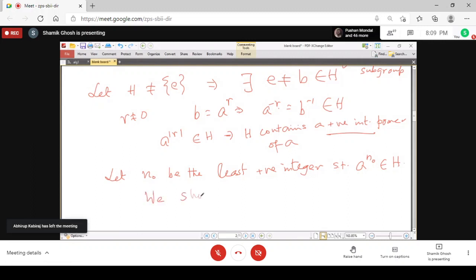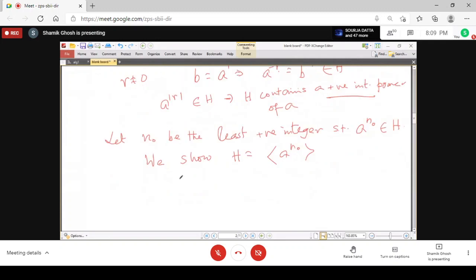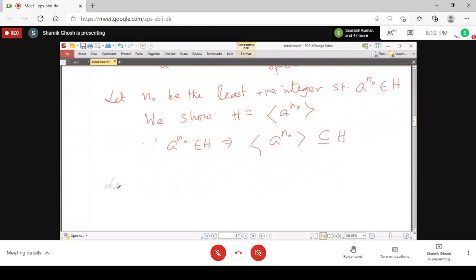And we show that H is actually equal to the subgroup generated by a to the power n0. H is cyclic, and that is generated by a to the power n0. That we will show. Since the element a to the power n0 belongs to H, obviously all the powers of a to the power n0, that is the cyclic subgroup generated by a to the power n0, are contained in H. Now we need to show H is a subset of this, and then we will be done.